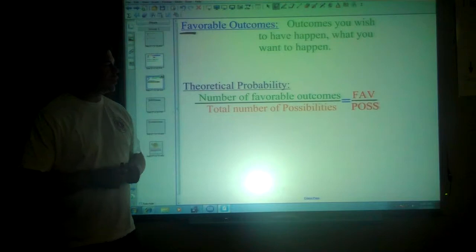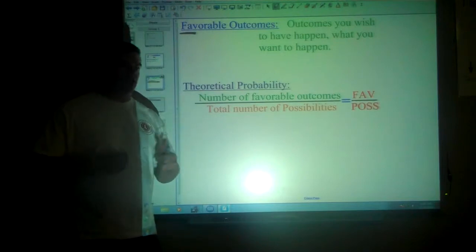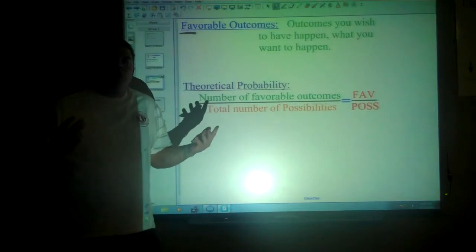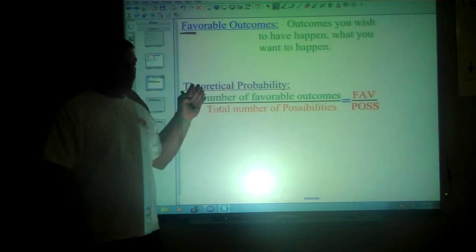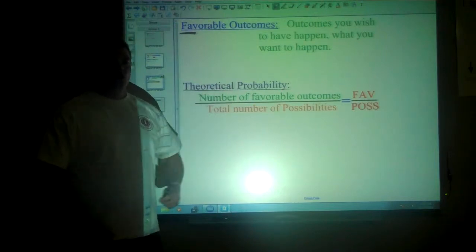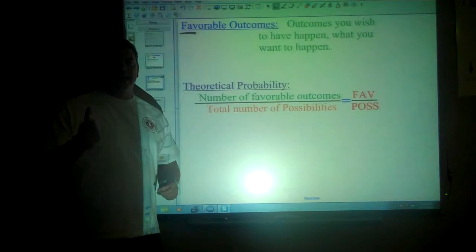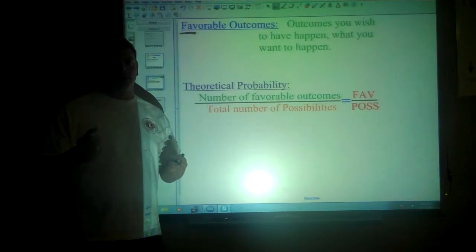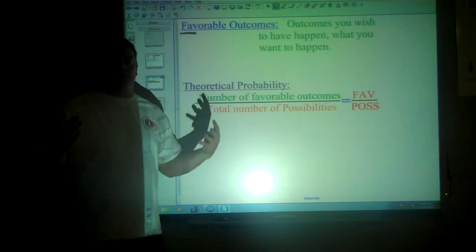In theory, flipping a coin, you should get heads, tails, heads, tails, heads, tails, heads, tails. It should be nice and even. But you know that theoretically it doesn't always happen. You could flip the coins and get heads, heads, heads, tails, heads, heads, tails, tails, heads, heads, tails, heads, tails, heads, heads, heads, tails, tails, tails. It could be a whole gamut of different things.